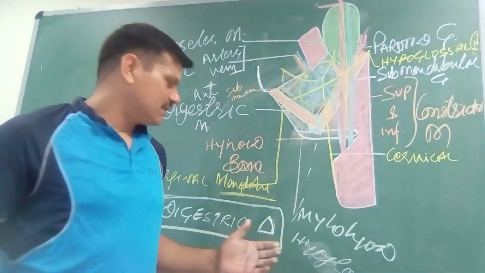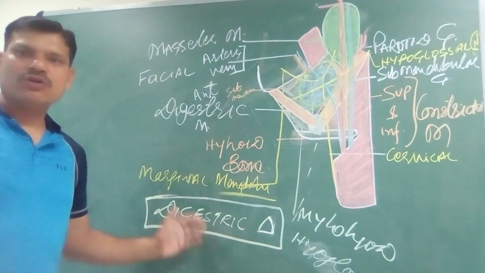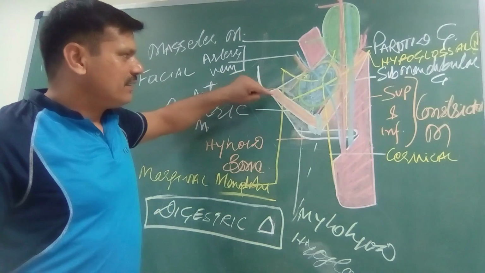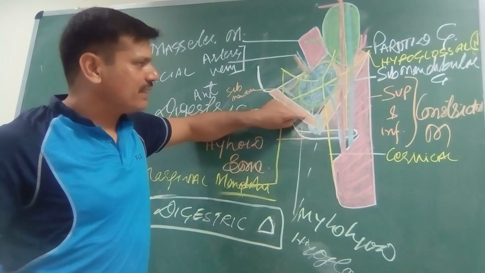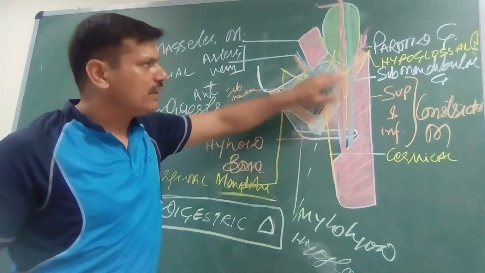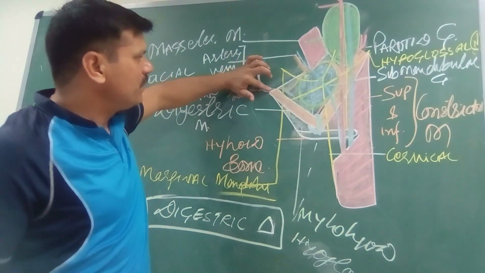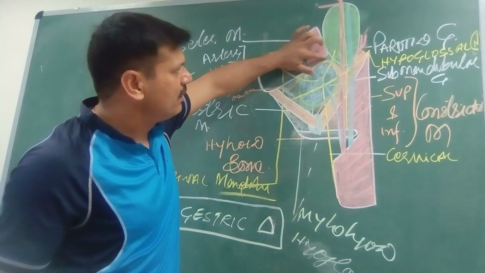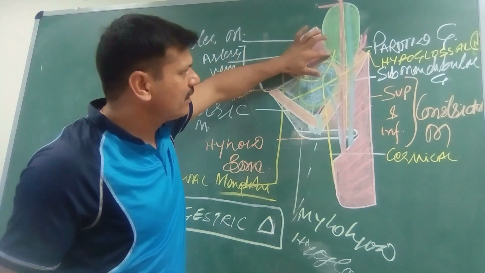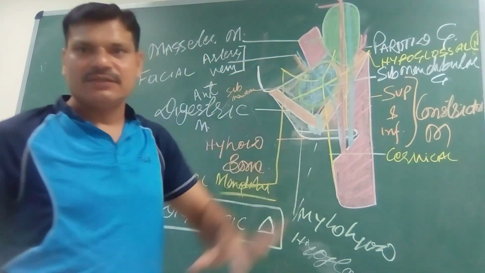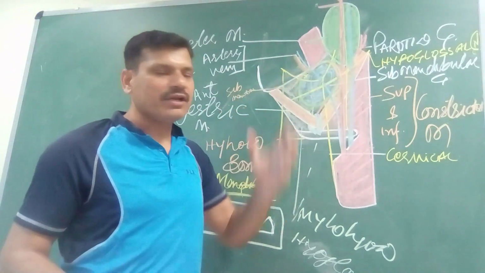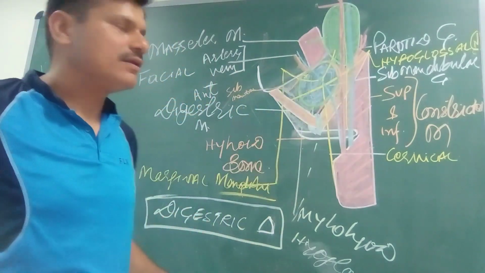Today we will discuss the digastric triangle. The boundary of the digastric triangle: anteriorly, the anterior belly of the digastric; posteriorly and inferiorly, the posterior belly of the digastric; and superiorly, the base of the mandible, the angle of the mandible, and then the line joining the mastoid process. So this is the boundary of the digastric triangle.